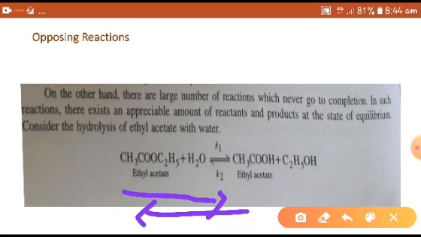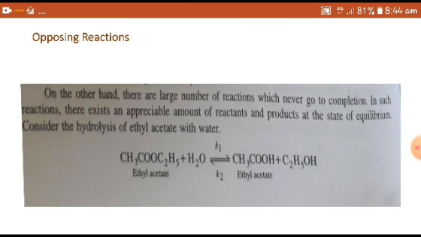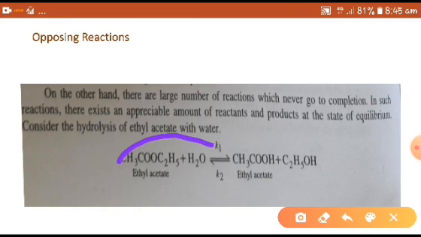On the other hand, there are a large number of reactions which never go to completion. In such reactions, there exists an appreciable amount of reactants and products at the state of equilibrium. These are equilibrium reactions, opposing reactions, reversible reactions. We know that all reactions may be called reversible or opposing because at equilibrium some amount of the reactants does exist.